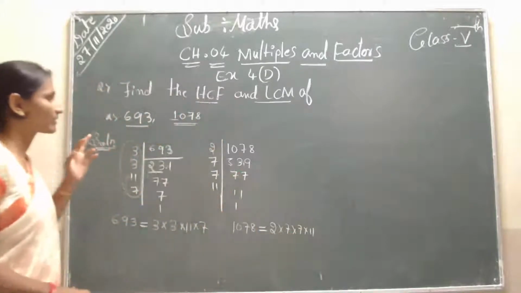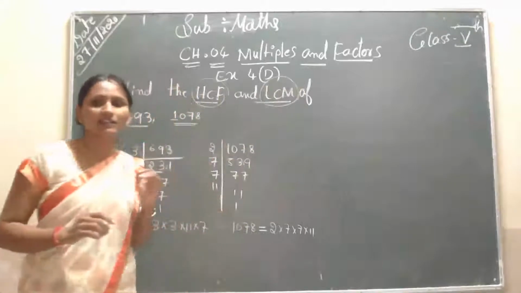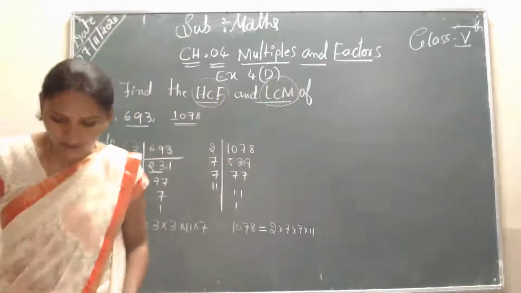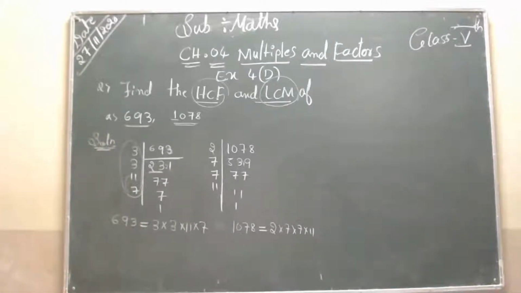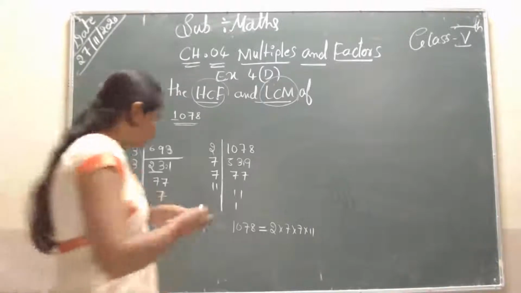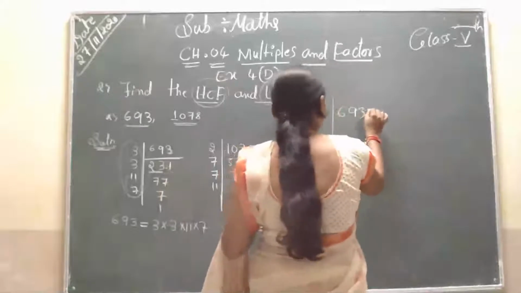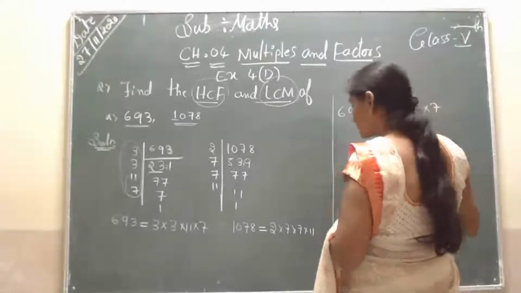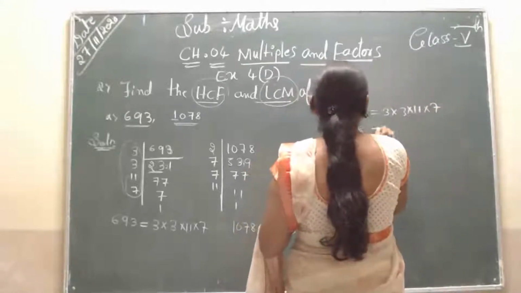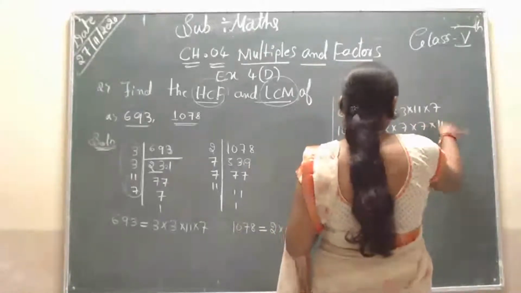So students, question 1 for you: you have to find the HCF and the LCM. Now, can you see that 693 is equal to 3 into 3 into 11 into 7. Next, 1078 is equal to 2 into 7 into 7 into 11.